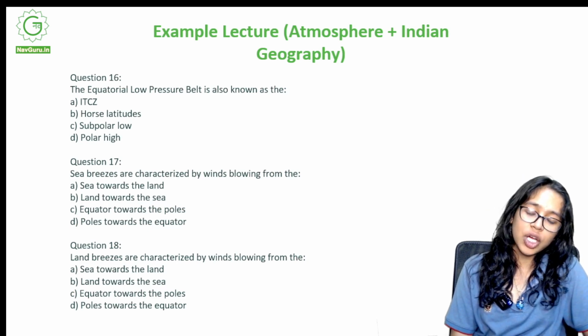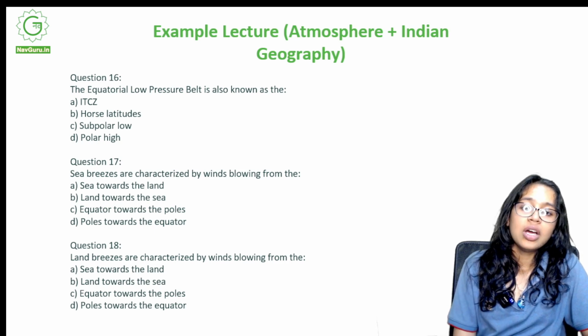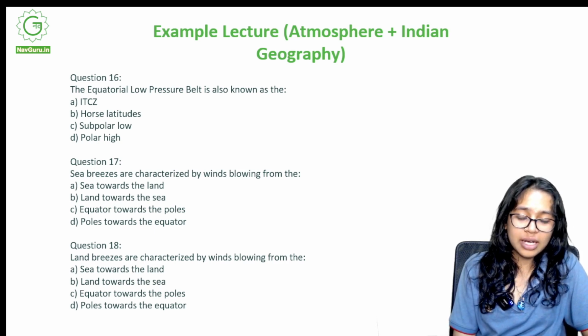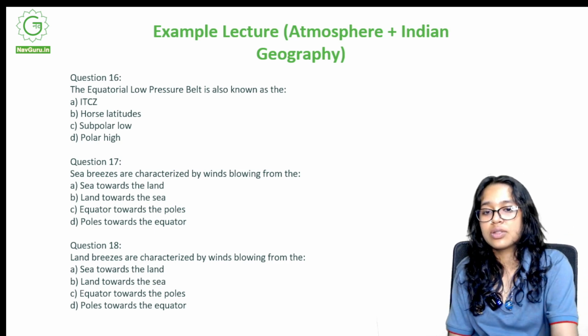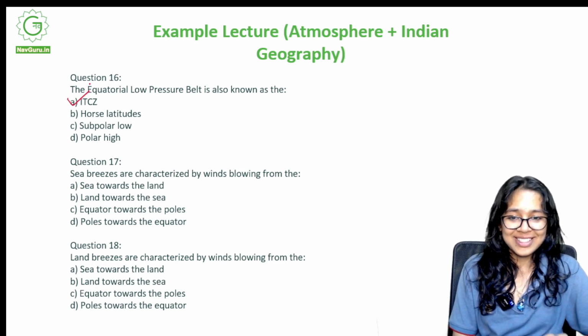Question number 16. The equatorial low pressure belt is also known as the ITCZ, or horse latitudes, subpolar low or polar high. It is known as ITCZ. It is pronounced as Zed, not Zee.